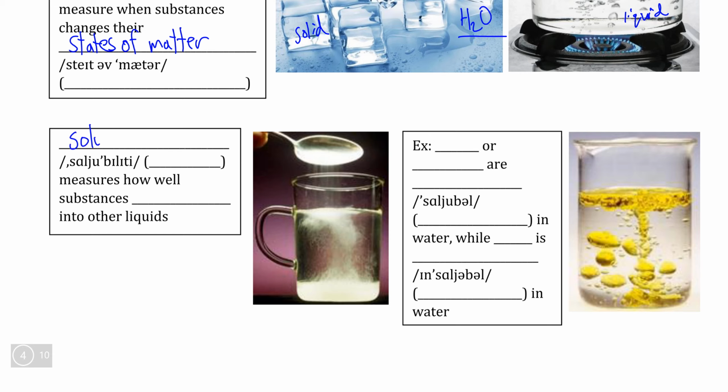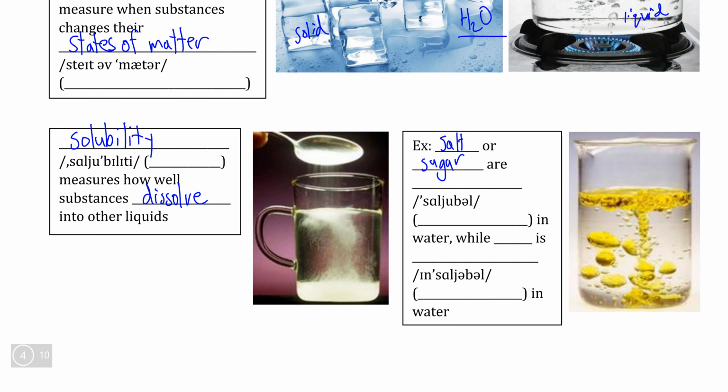Now, in the previous video, we looked at the differences between solutions and mechanical mixtures, and this is investigating another physical property, which is what we call solubility, which is a measurement of how well substances dissolve into other substances. So, for example, if we look at the image on our left, we see that this is a white powder and that this white powder is beginning to disappear within this water here. Now, this white powder could be salt or it could be sugar.